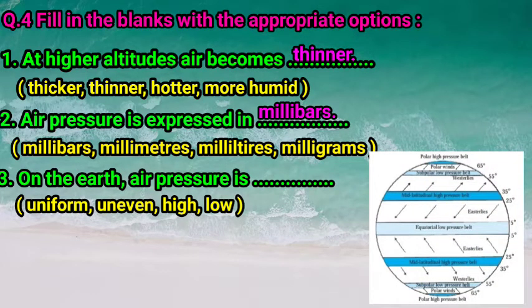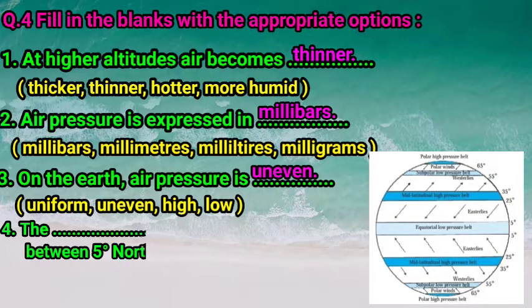So children, we had learned air pressure is not found uniform at all the places on earth's surface. The air pressure is found to be high in some regions and low in some other regions. Therefore, air pressure is uneven on the earth's surface. So the answer of this question is uneven.